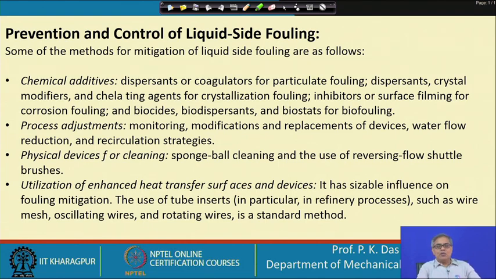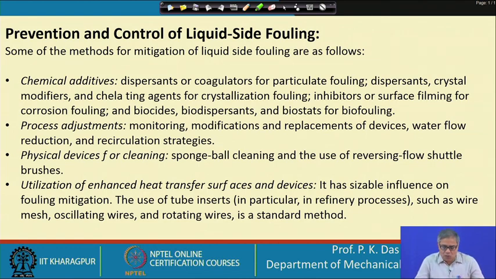So, you see one has to strike a balance, and mitigation or control of fouling is not that easy a job, because in many cases there are different mechanisms of fouling. If you want to suppress one mechanism, another mechanism gets assisted by your method. So, one has to be judicious, one has to take proper precautions, and in some cases some sort of optimization is to be done, some sort of optimum strategy is to be taken.